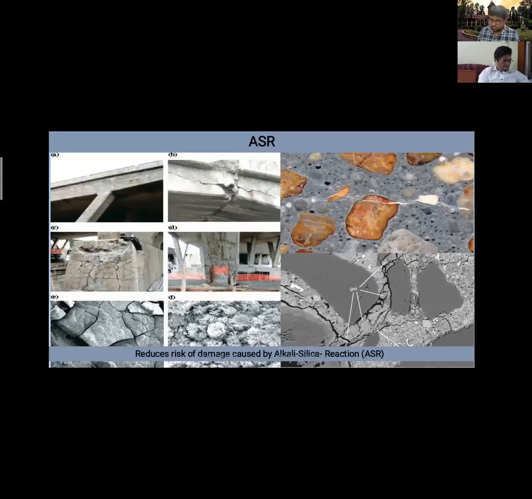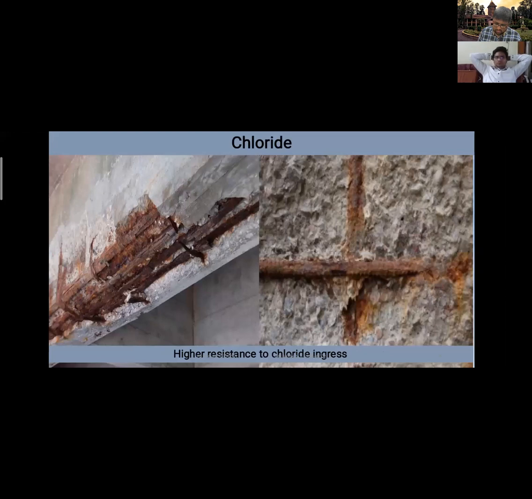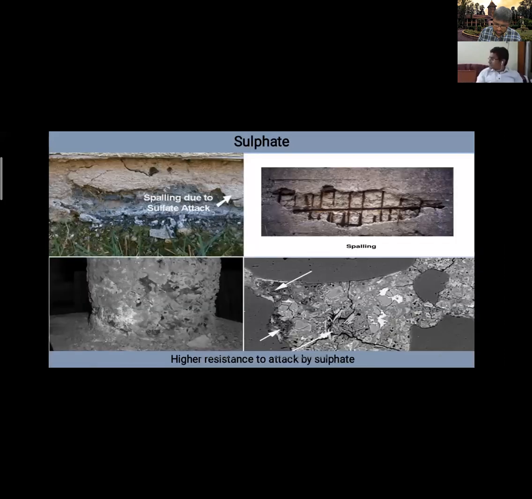Now coming to the advantages, GGBS is very advantageous to prevent the risk of the damage caused by ASR, which is alkali silica reaction. It is widely known as concrete cancer. It also prevents chloride penetration to the concrete, which can corrode our reinforcement in the concrete. Then it can also prevent the sulfate attack, which causes spalling of the concrete surface.